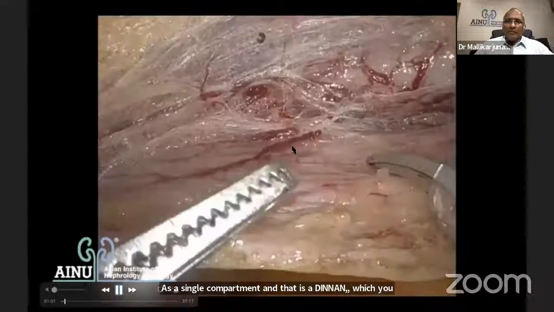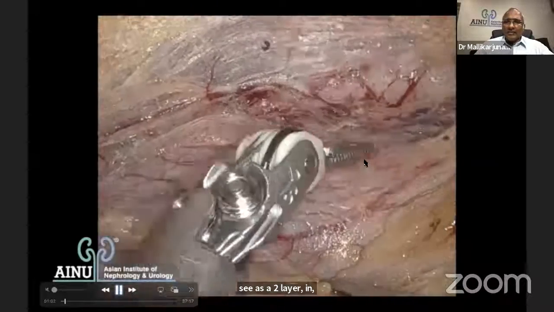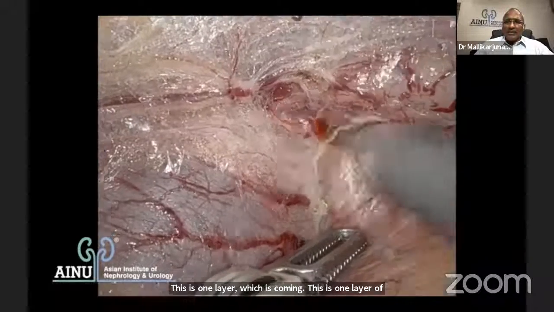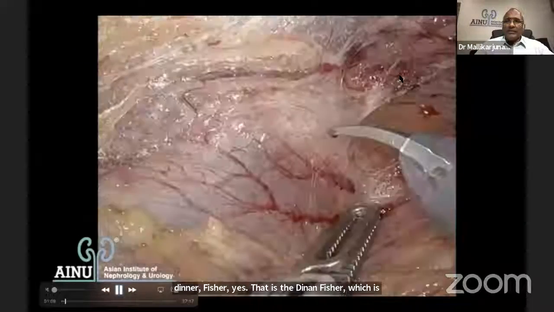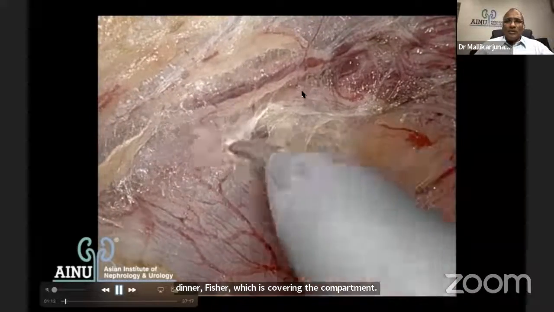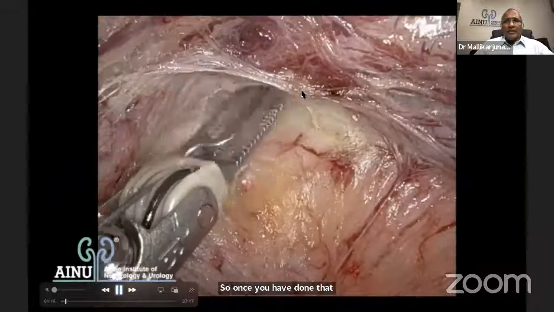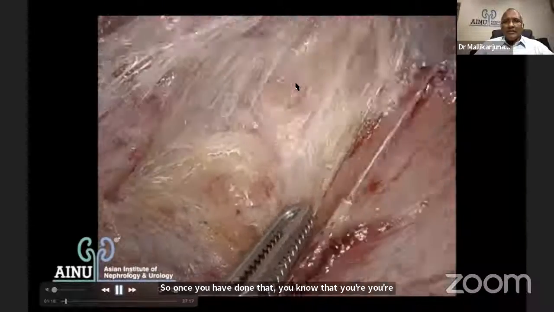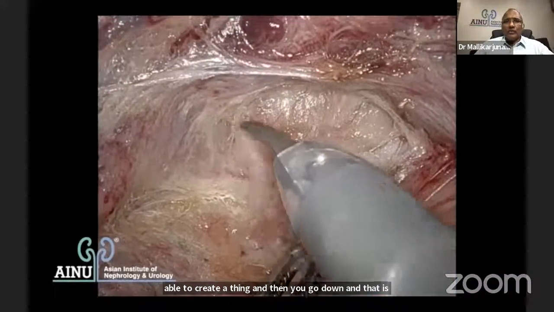This is one layer of denonvilliers fascia. Yes, that is the denonvilliers fascia, which is getting separated from the peritoneum. And that is the fascia which is covering the compartment. So once you have done that, you are able to create a plane, and then you go down, and that is the denonvilliers fascia. That is the second layer of the denonvilliers fascia, which is going to come in.